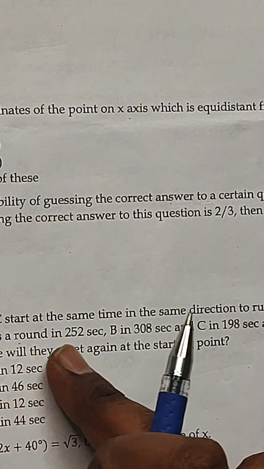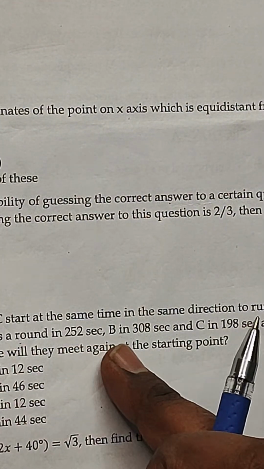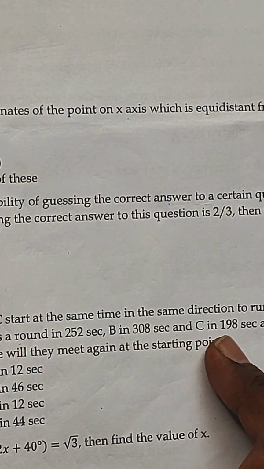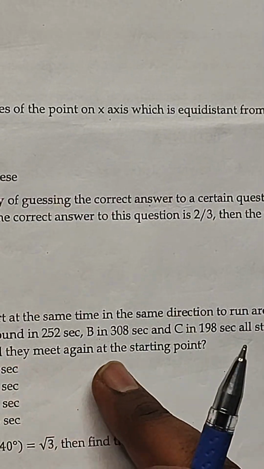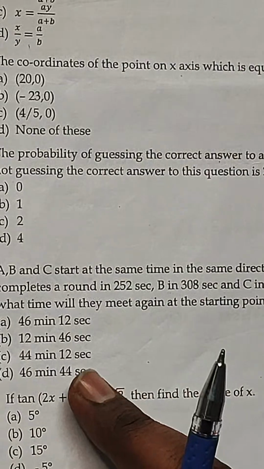A completes a round in 252 seconds, B in 308 seconds, and C in 198 seconds. So let me write it, and we need to find after what time they will meet again at the starting point, and these are the options.